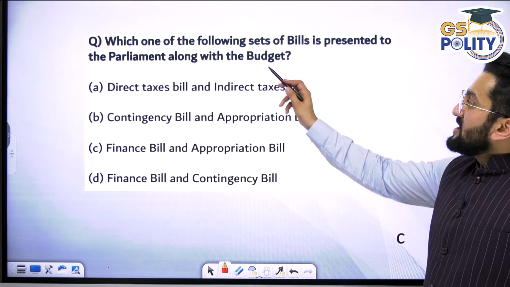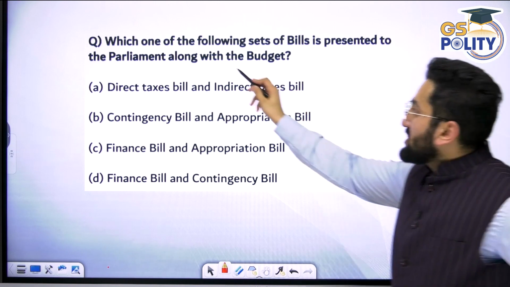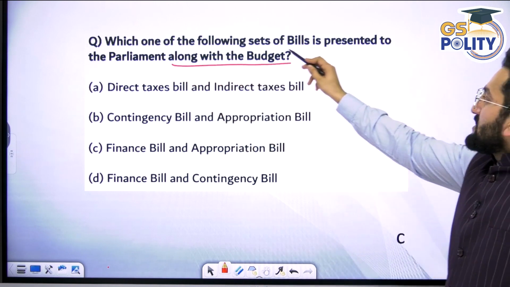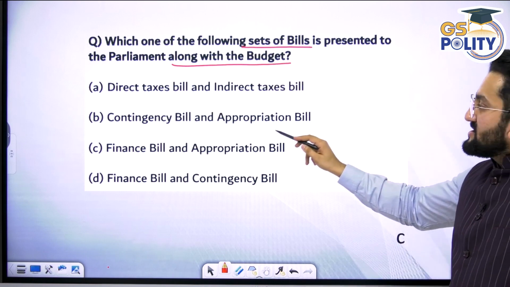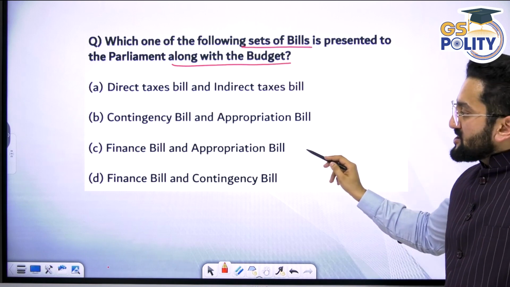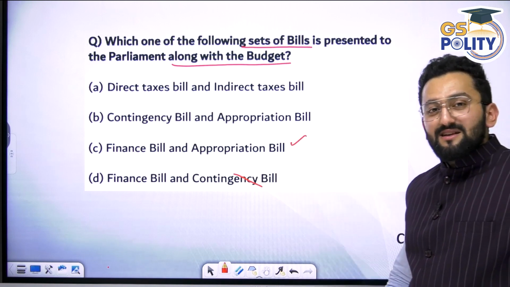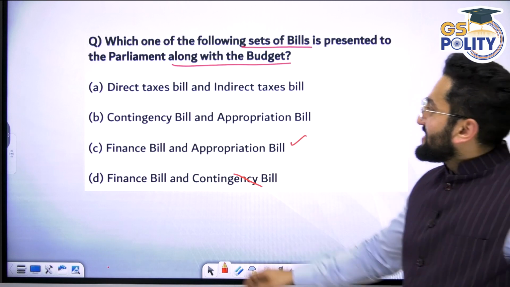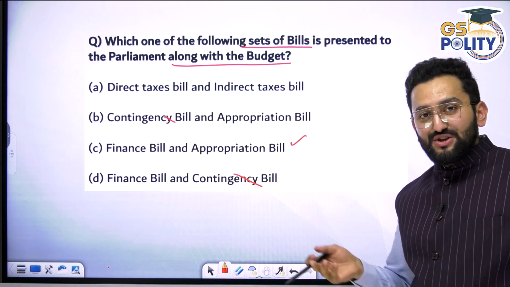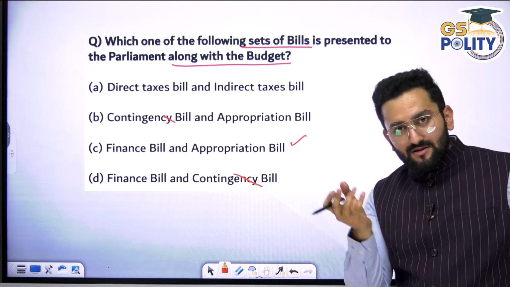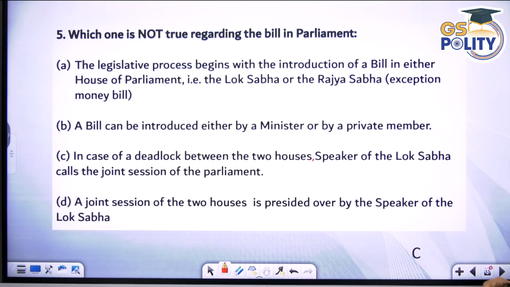Now attempt this question. Which one of the following sets of bills is presented to Parliament along with the budget? Along with the budget. Direct tax bill, indirect tax bill, contingency bill, appropriation bill, finance bill. There's nothing like a contingency bill, my friend, that is the contingency fund. And direct tax bill and indirect tax bill, these are separate things. If you want to bring certain changes in indirect taxes, then we use it. Answer is finance bill, appropriation bill.